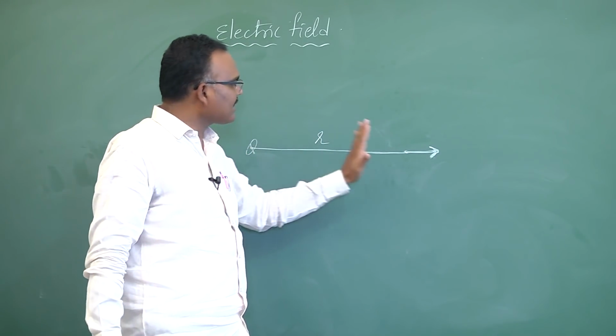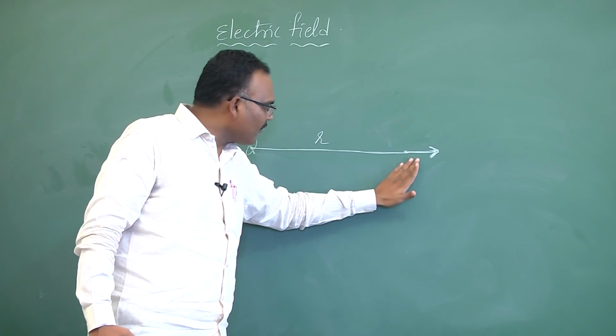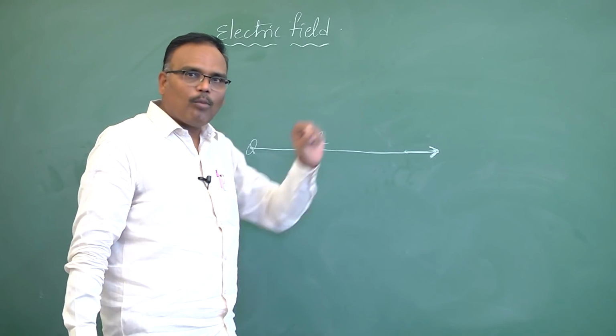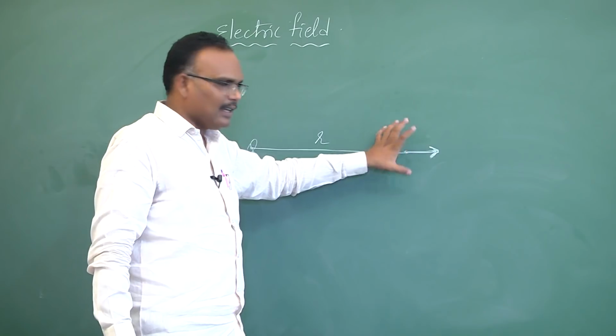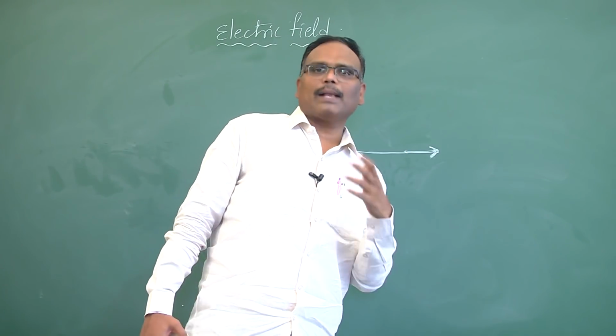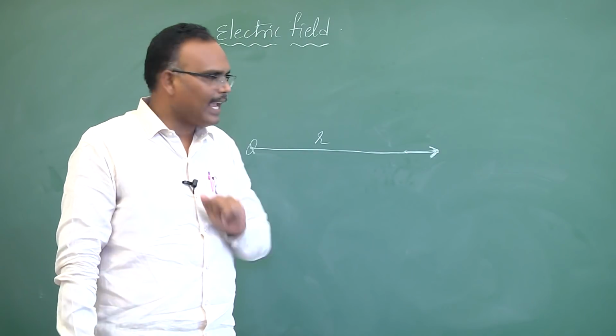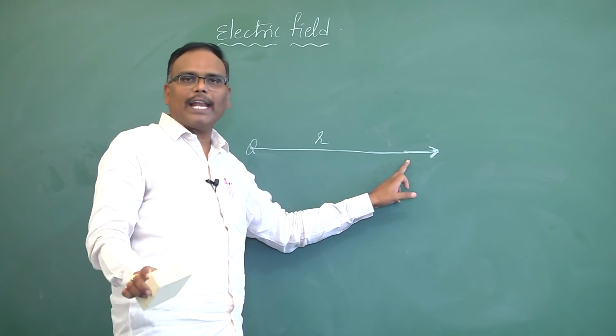Its influence will be there here. To calculate that influence, I have brought one charge and placed it here. That charge either experiences an attractive force or a repulsive force. Then I'll say this charge's field exists at this point.